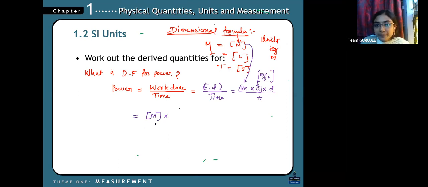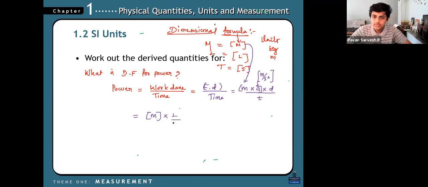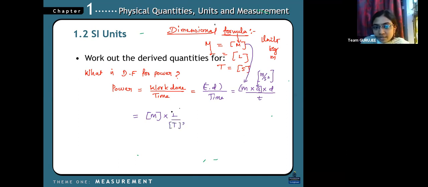L by T square, right? And what about my displacement? It is in meters, like L, right? Yes, my displacement is also L, into 1 divided by T.